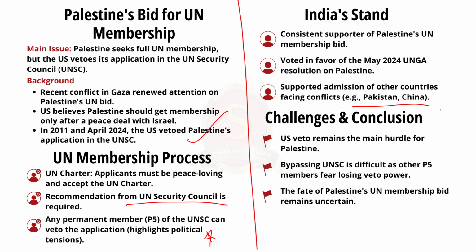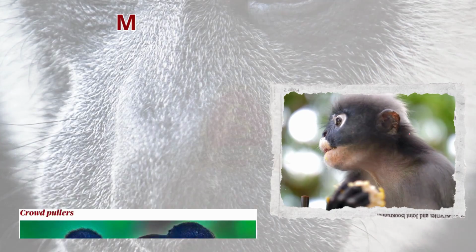So to conclude, we can say that Palestine still faces many challenges in becoming a full UN member, mainly because of the US veto in the UNSC. Skipping the UNSC is not possible because other P5 countries like China and Russia worry this could endanger their power in the future. So we have to wait and see what will happen with the fate of Palestine. So these are all very relevant facts that you have to remember from this particular news article. Now let us move on to the next news article.